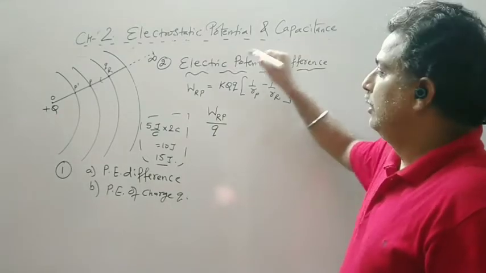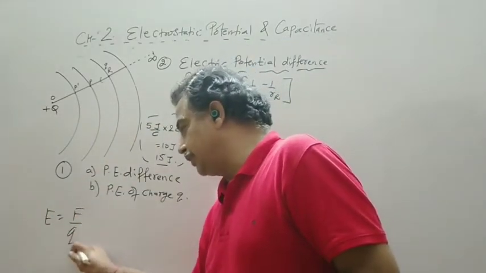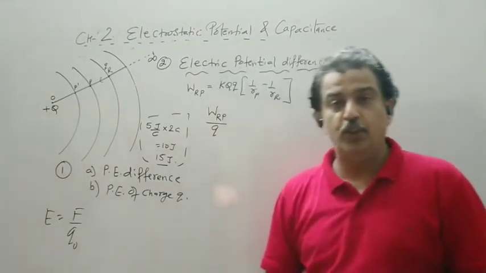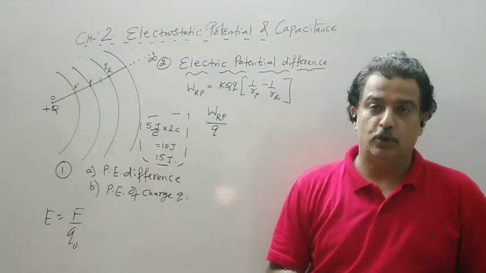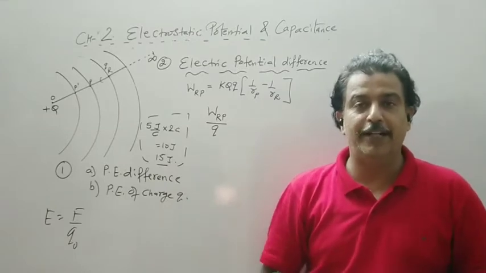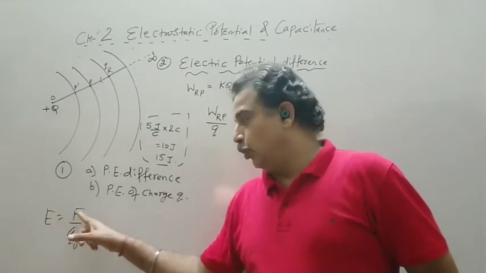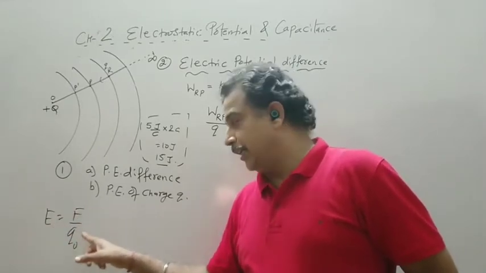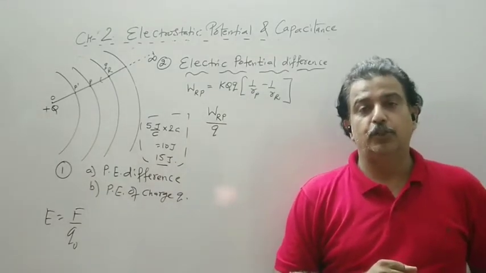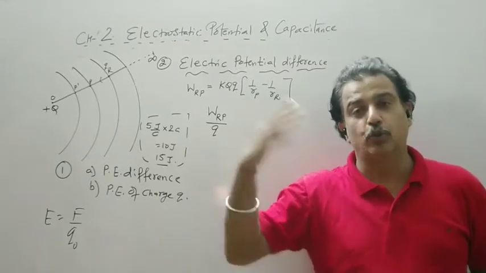Similar to our definition of electric field intensity, if you remember, it was force upon charge, Newton per coulomb. So to move 1 coulomb of charge, how much force should you apply? That was electric field intensity. And it was defined as the Coulombian force acting on a unit positive charge, that is, a force acting on a unit positive charge placed in the electric field of the source charge.